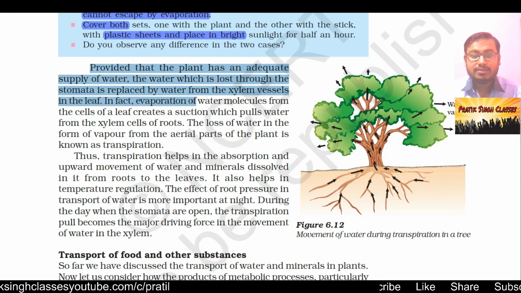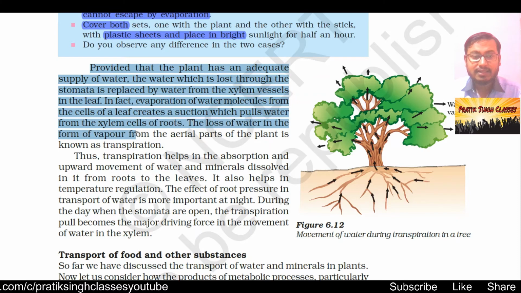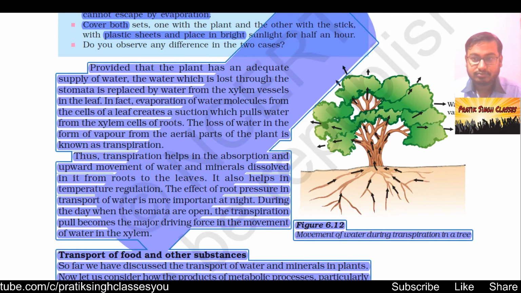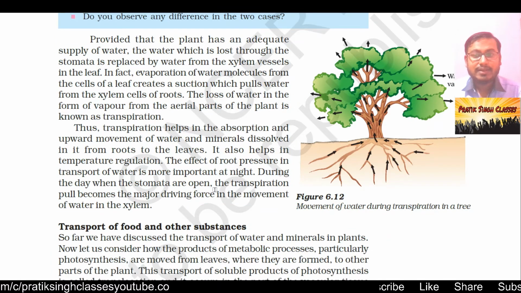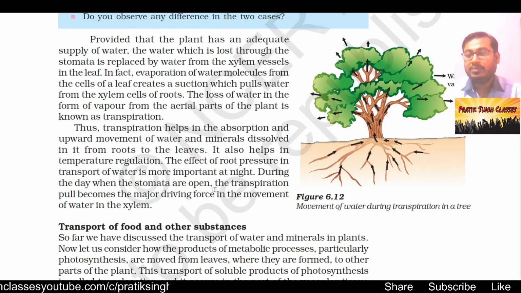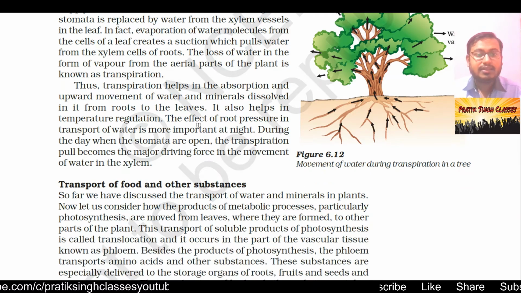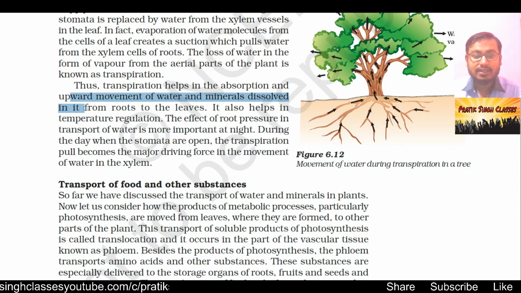In fact, evaporation of water molecules from the cells of a leaf creates a suction which pulls water from the xylem cells of roots. The loss of water in the form of vapor from the aerial parts of the plant is known as transpiration. So always keep in mind the meaning of transpiration and how water is lost. The amount of water being lost from the stomata in the form of water vapor, the same amount of water will be sucked from the roots of the plant. Thus, transpiration helps in absorption and upward movement of water and minerals dissolved in it from the roots to the leaves.